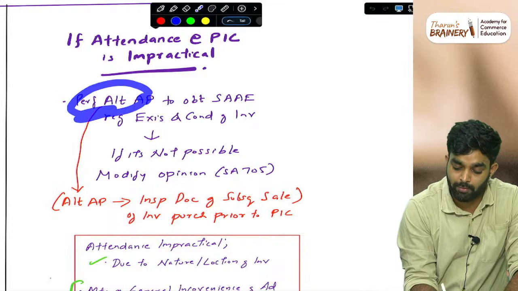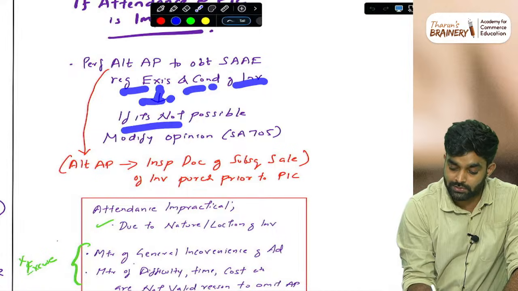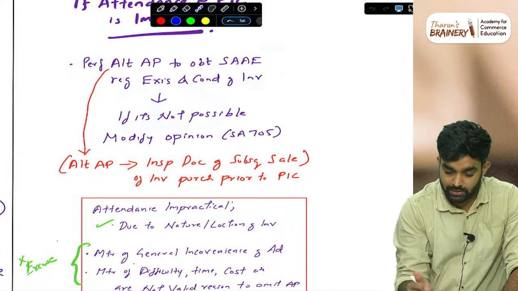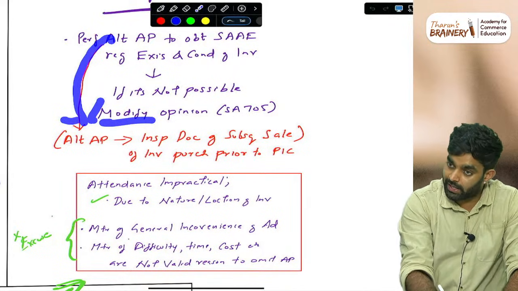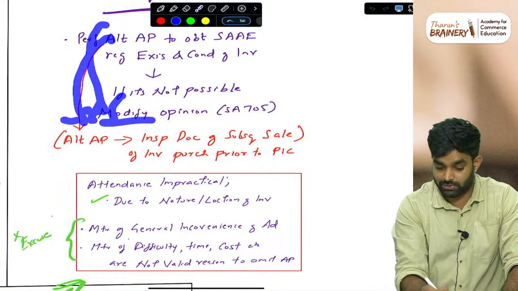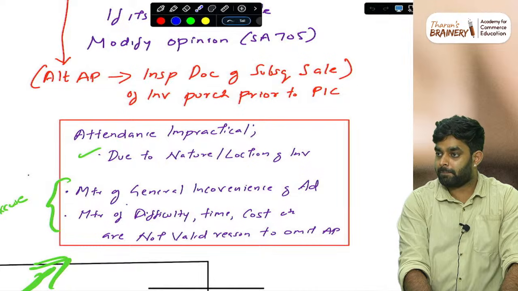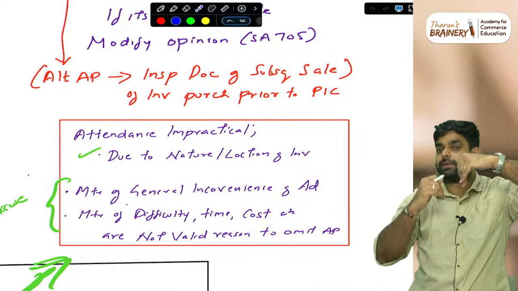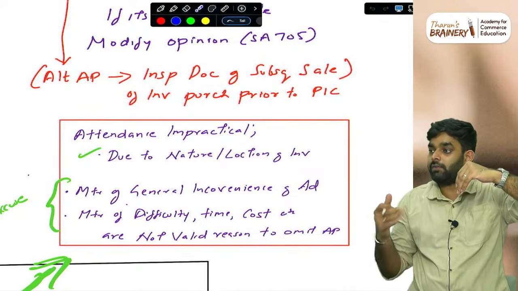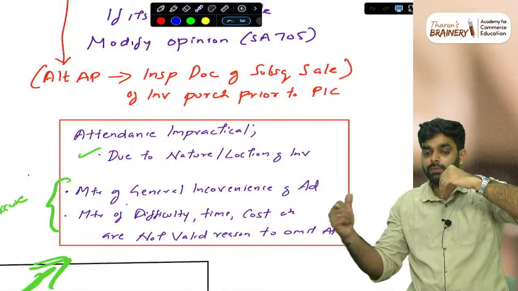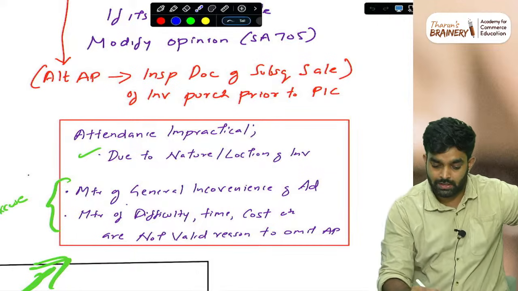So, in that situation, perform alternative procedures to obtain audit evidence regarding the existence and condition of the inventory. If this alternative procedure is not possible, then modify the opinion. What is this alternative procedure? That can be a hidden question. The alternative procedure is to inspect the documents of subsequent sales. Say they claim they have 10 lakhs of inventory and we are not getting any counting. See the sales in April. If no purchase is there, goods will be sold from this inventory only. If 10 lakhs of sales is there, then 10 lakhs of inventory was there, and the evidence is obtained.